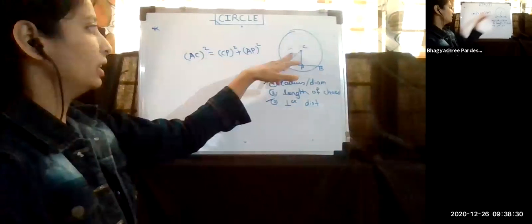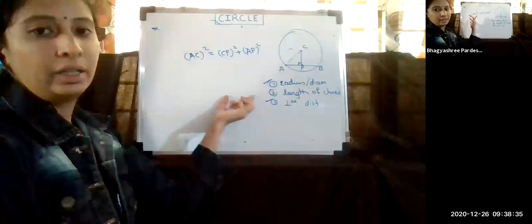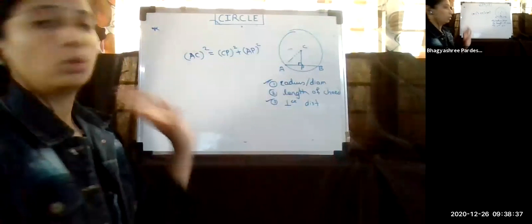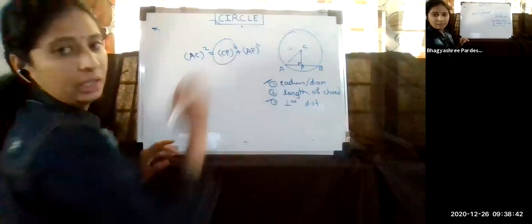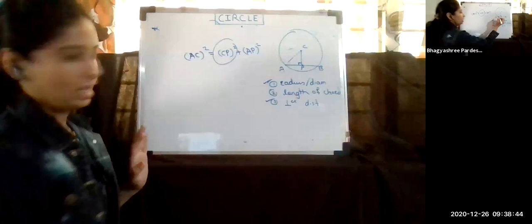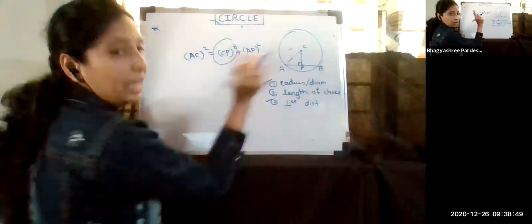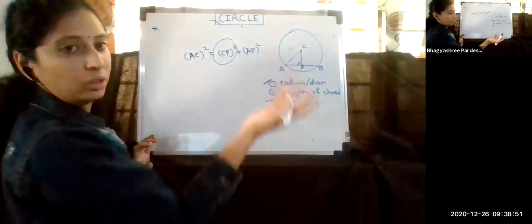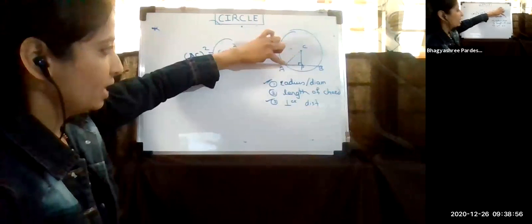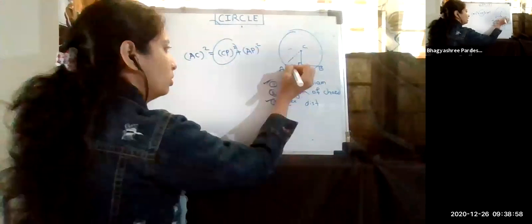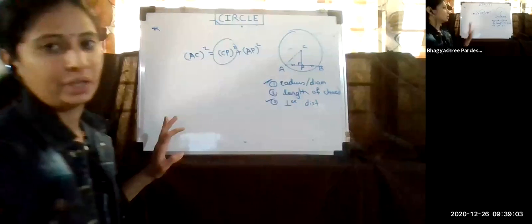If you have to find the radius, that means this AC is the radius. The two things are given. Solve it, you will get the radius. This only you have to get. If you have to find this one, do the subtraction of these two, you will get CP here. But if you are given the length of a chord, you have to use this theorem. Since we are solving examples of the theorem, we must make use of the theorem. The CP is perpendicular to the chord. Therefore, these two are equal. But you only need to divide this and find this measurement. So this is the way.